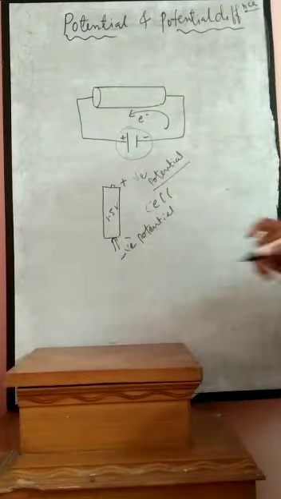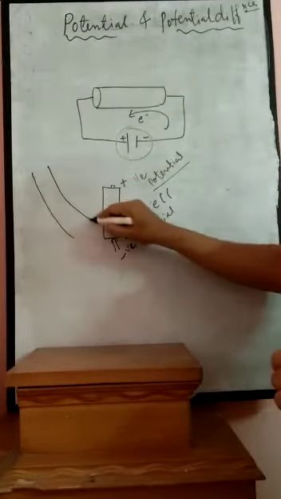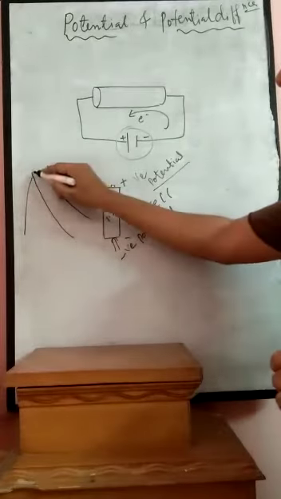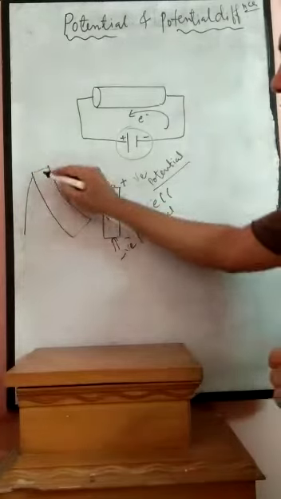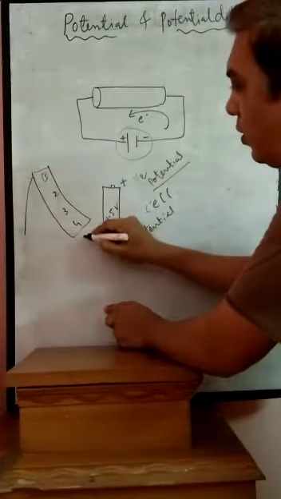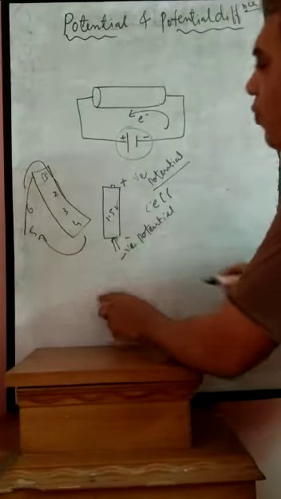Suppose you consider a sequence of kids on a slide. When you consider these kids 1, 2, 3, 4, 5, 6, they will form a closed path.